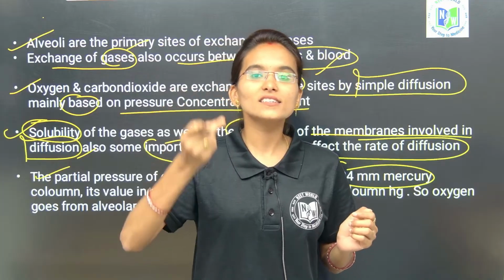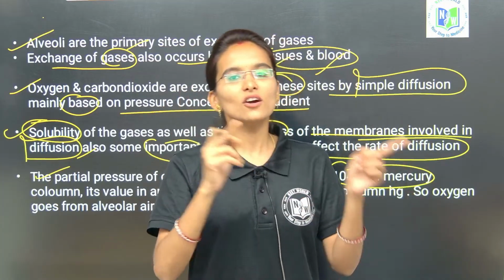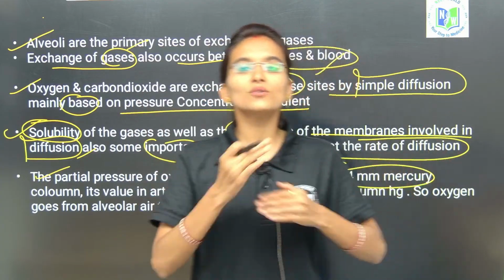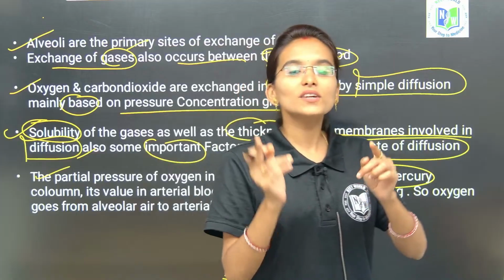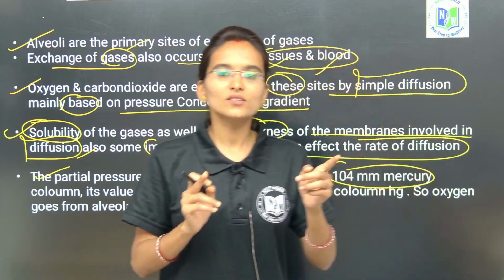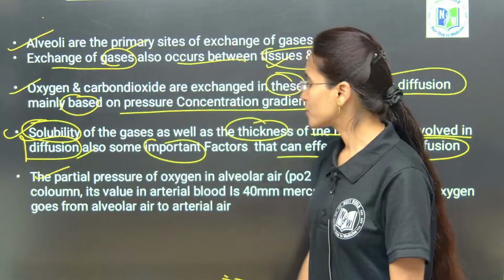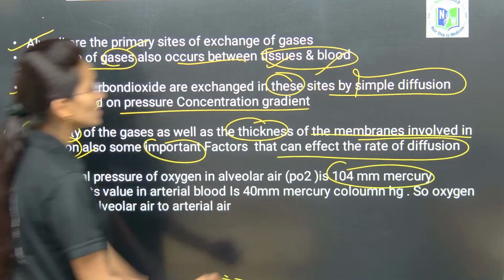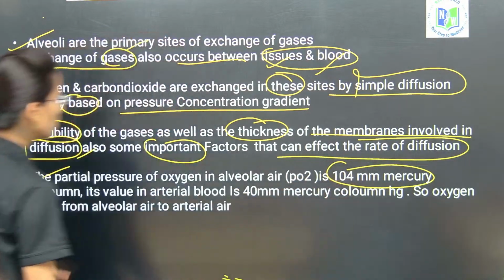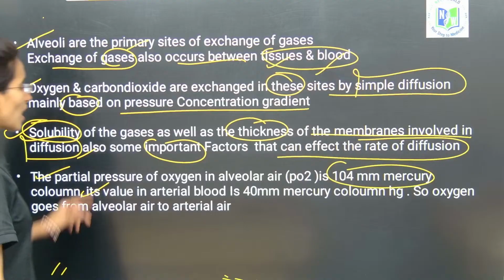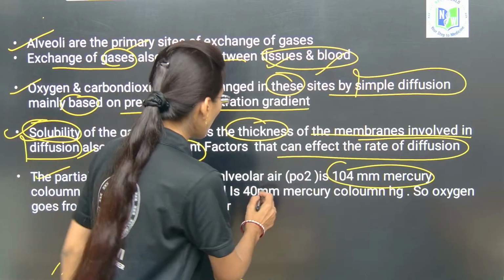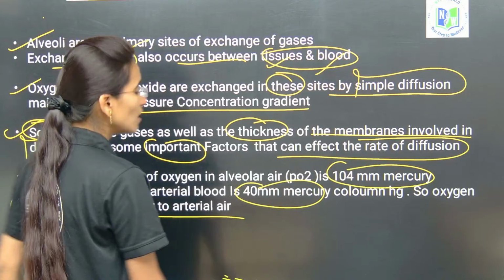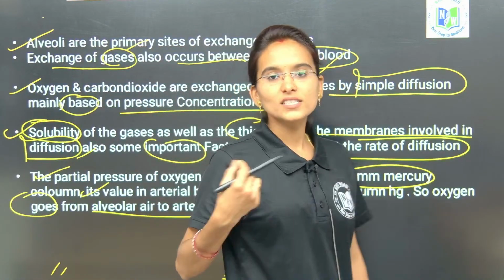Next you need to understand the pressure of both carbon dioxide and oxygen in the systemic arteries and systemic veins, and then the pressure between the tissues and the arteries. Then it becomes easy for all of you. The partial pressure of oxygen in alveolar air is 104 mm Hg, as we have already done, and its value in arterial blood is 40. So oxygen goes from the alveolar air to the arterial blood, isn't it, my dear students?